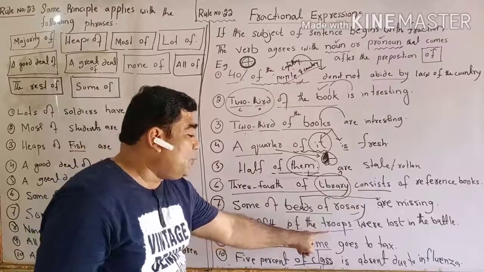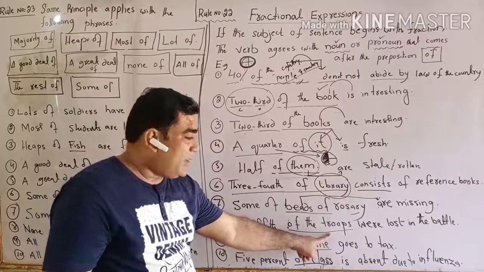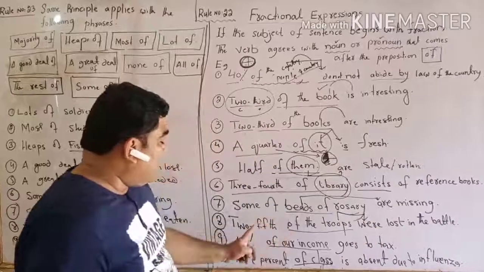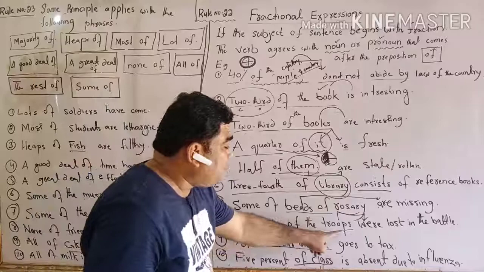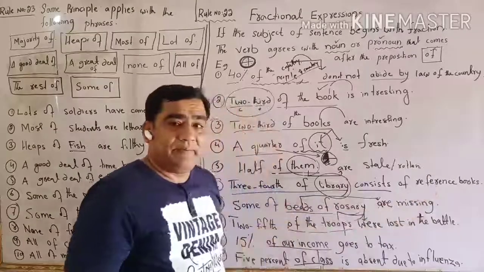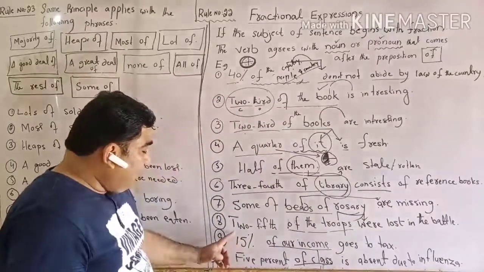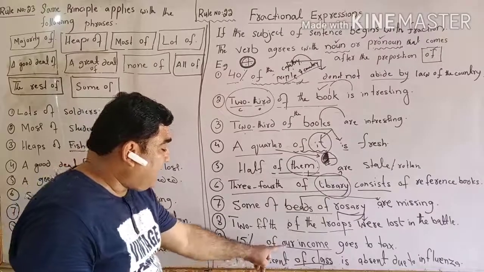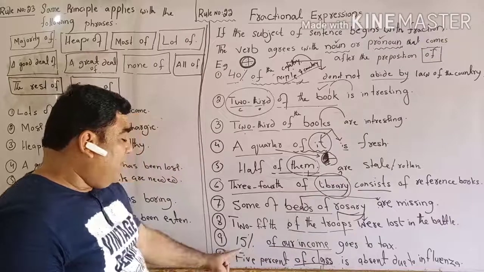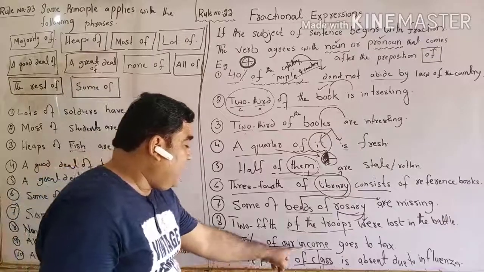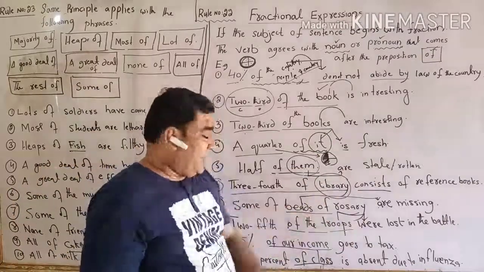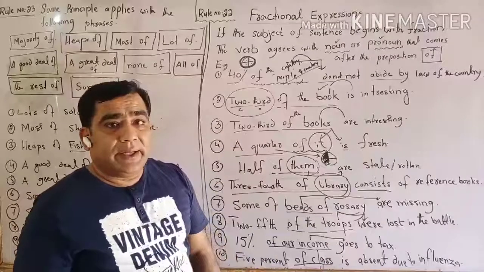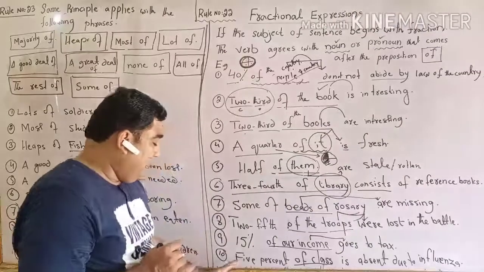2/5 of the troops. Troops is plural. And then what do we have to use? The same way, the plural verb. 2/5 of the troops were lost in the battle. Clear? Again, 15% of our income. 15% of our income goes to tax. Income is singular, so we use "goes" as a singular verb even there.